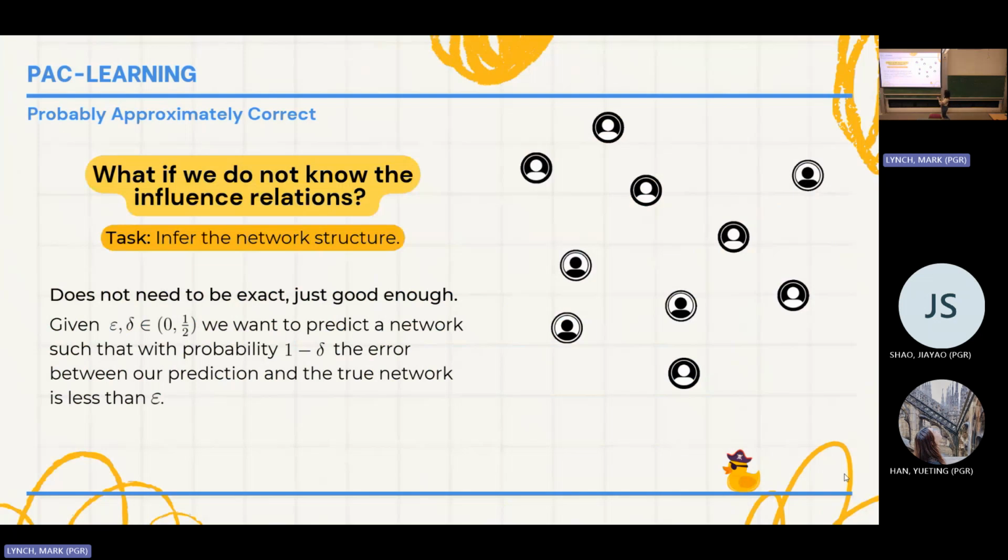That is when we have the PAC learning approach, or probably approximately correct learning, where probably and approximately are embedded in these two parameters here, the epsilon and delta. Epsilon gives us an error for this approximately correct. Delta gives us the probability or a confidence. What is our goal? We want very high confidence, so with very high probability, whatever we guess is going to be within a very small error of the actual network that is generating this opinion diffusion.